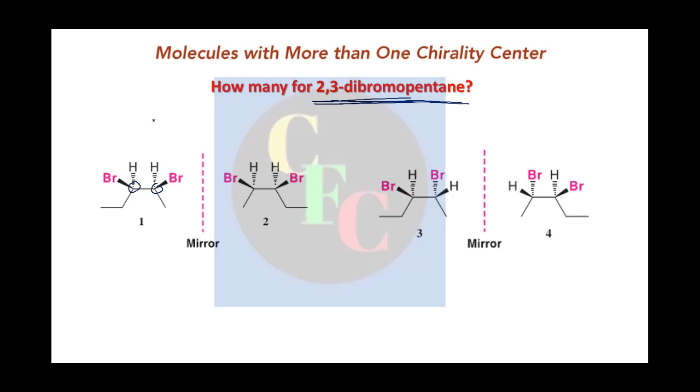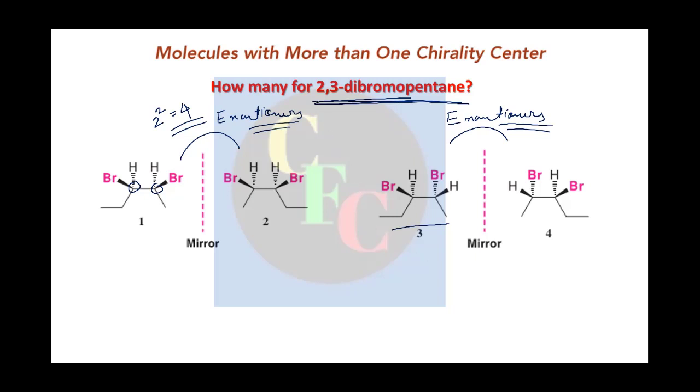So as per our calculations, the maximum number will be 2 to the power 2 equals 4. Let's see if 4 isomers are there. If I draw the first isomer like this, the mirror image will be this one, and clearly you can see these are not superposable, so they are a pair of enantiomers. Similarly, if I draw the third one, it is again not superposable, so another pair of enantiomers.